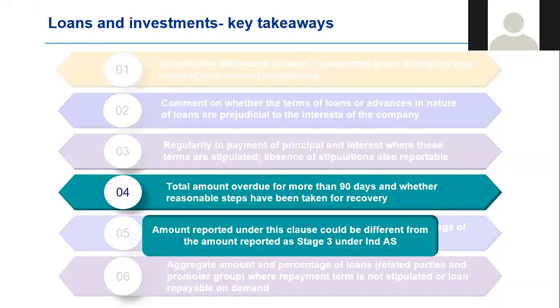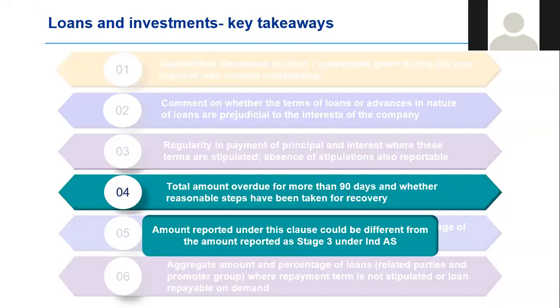First, it is not compulsory for clients to take legal action. So if you are a non-financial services company, or if you're a manufacturing company, services company, it is not necessary that a legal notice should have been sent to the borrower. You are required to look at what are the kind of steps that the company has taken for recovery. It could be the nature of follow-ups. It could be the extent of persuasion to receive money. Those are the kind of steps that you need to look at. If an amount is not overdue, management has not done anything at all, that is probably a reportable item.